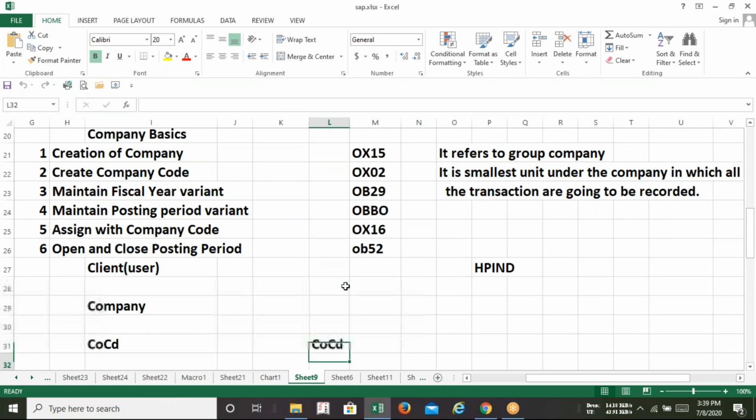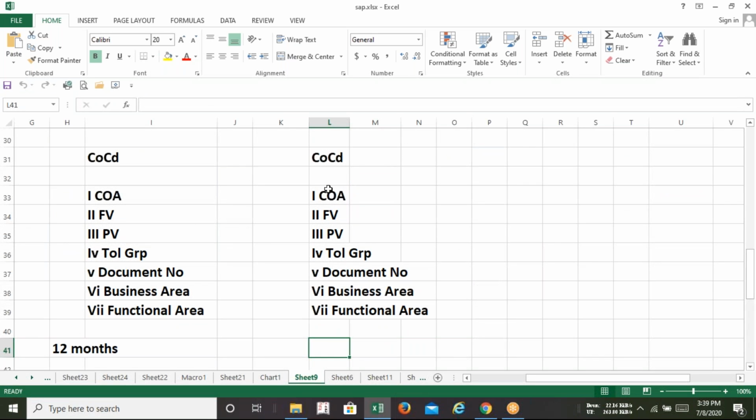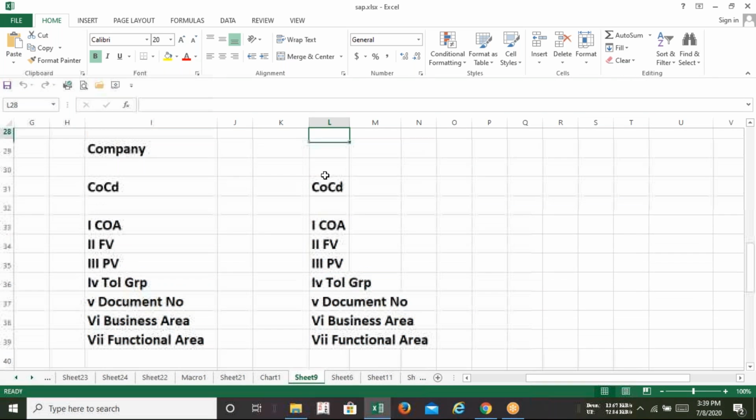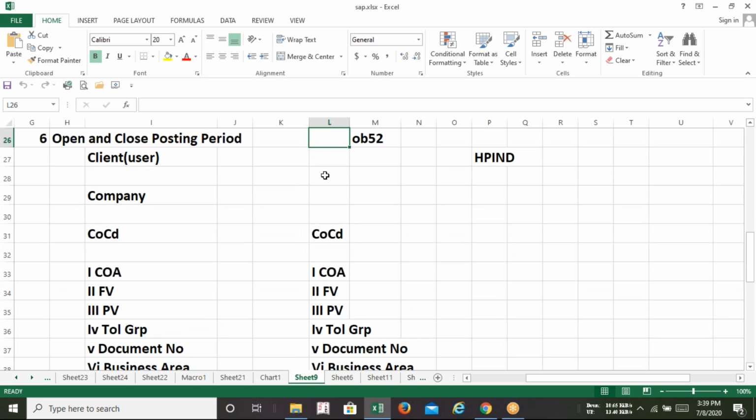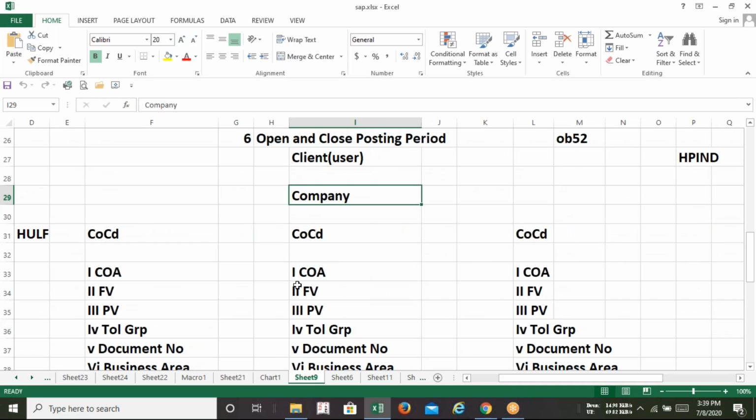So till now we have been configuring our company code, because we know that we are in the hierarchy level of SAP FICO. We all know that in the hierarchy, above all there is a client. The client will first define themselves by creating the company, and in SAP the meaning of company is the group company. It can be any group of industries, and for each group of industries there are separate company codes. So how many company codes can we create? What will be the credentials of the company code? We have started one by one.